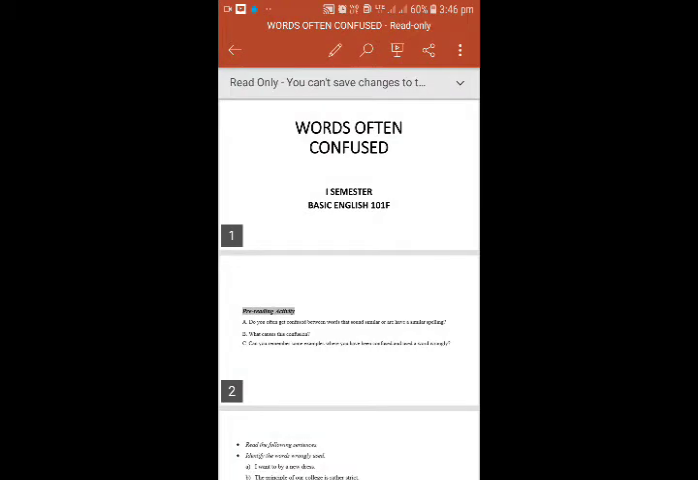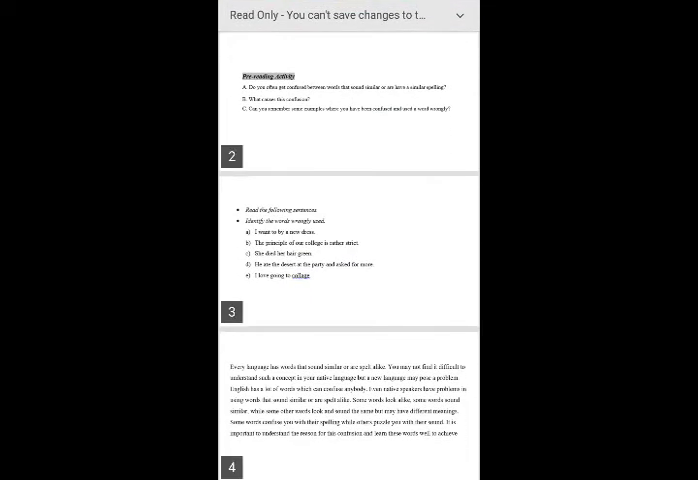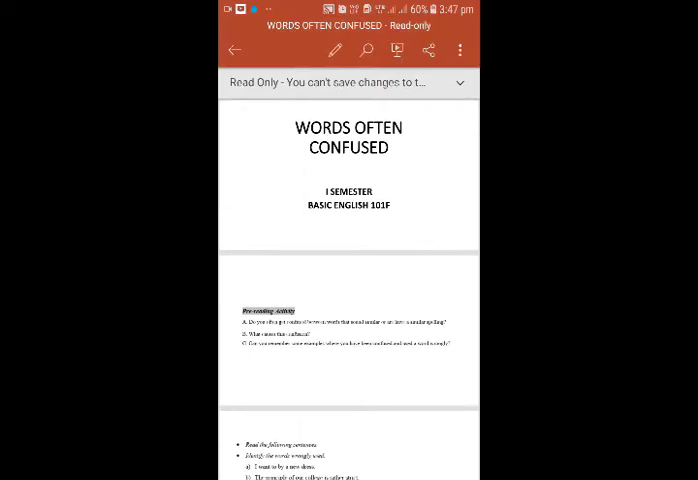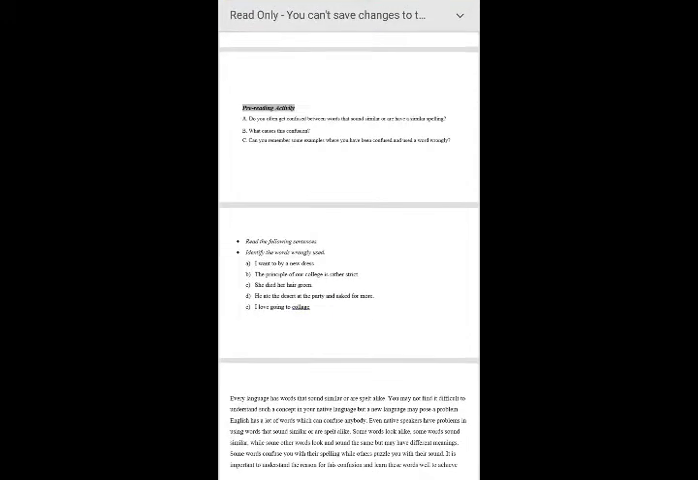So let us go with the textbook-oriented exercises, and we will also examine a few words, a collection of words from A to Z. Let me show you. These are words often confused. The main topic of today's session is words often confused. First semester, Basic English 101 F.